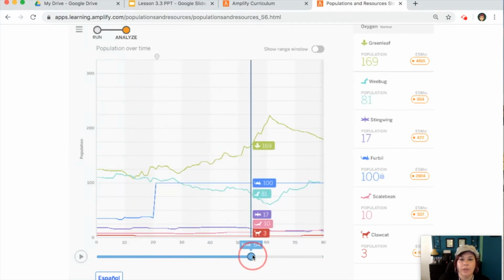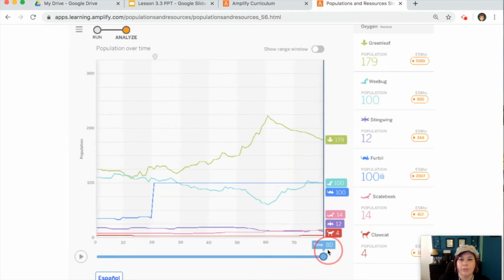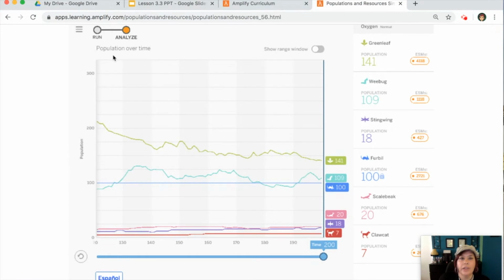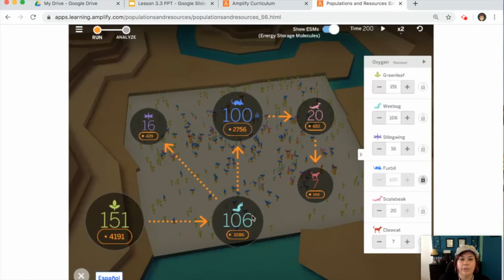Now as we go along, we can see the claw cat population goes from 3, there it's at 4, 5, 6, 7. So if we look back on our run screen, again, keep in mind this is where the energy storage molecules are transferring. So the green leaves are transferring here to the wee bugs.